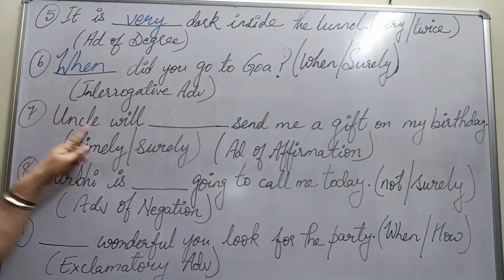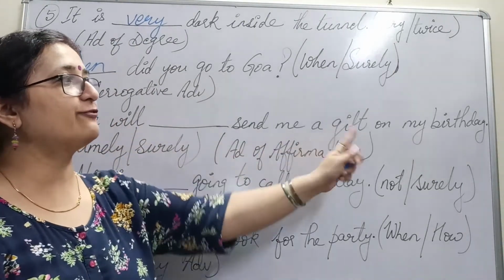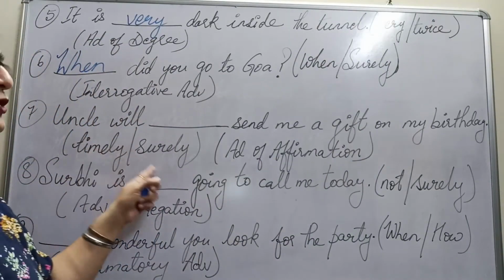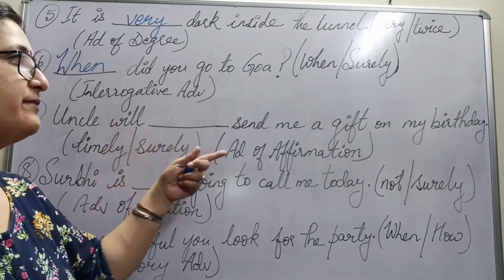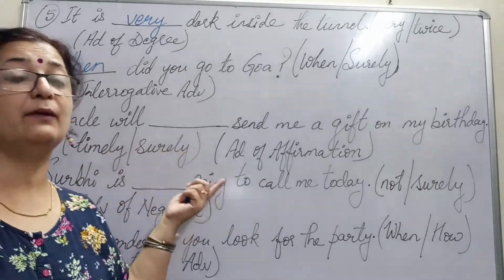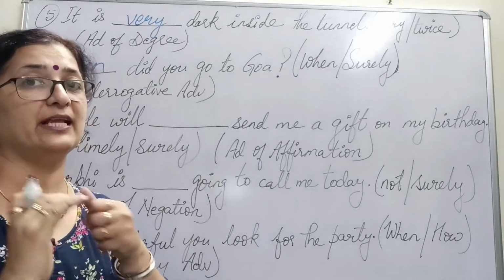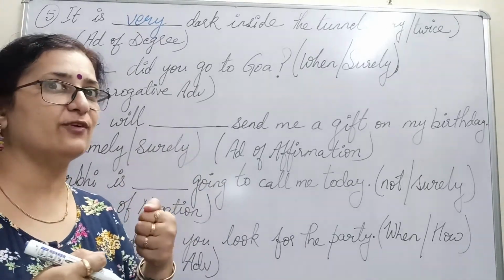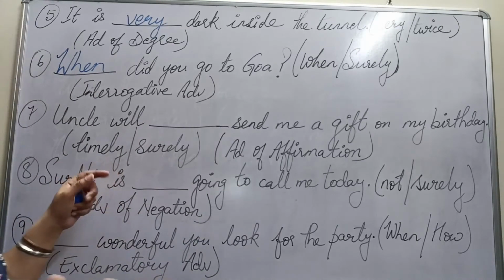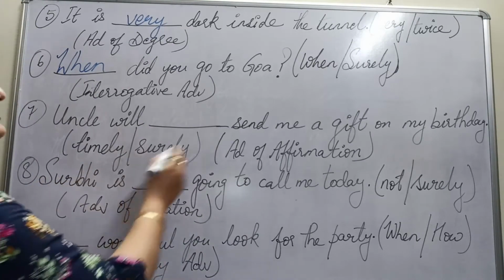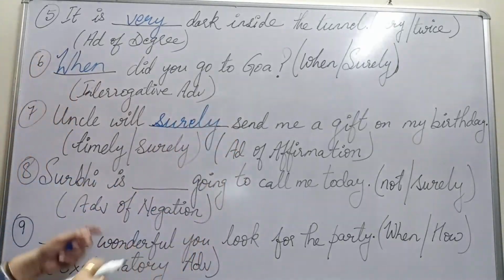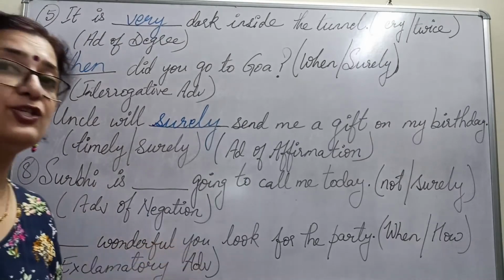7th one. Uncle will dash send me a gift on my birthday. Timely. Surely. Uncle will surely send me a gift. Good. Uncle will timely send me a gift. Fine. But we need adverb of affirmation. That means yes from uncle. So which is the yes? Timely is talking about the time when he'll be sending. And surely is a yes, he will be sending. Surely sending me.